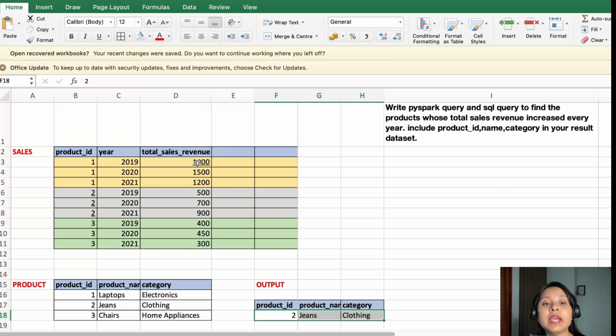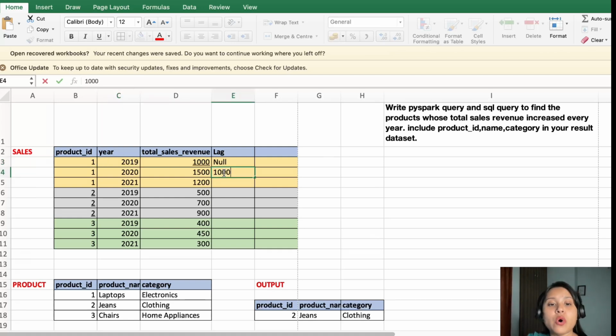So if I apply the lag function here, what it will do is group it by product ID. So for one product ID and for each sales amount, what is the previous amount? For product ID 1, there is no previous amount for the 1000 of the total sales revenue, so it is null. Now what is the previous year amount for product ID 1 for 2020? It is for 2019, which is 1000.